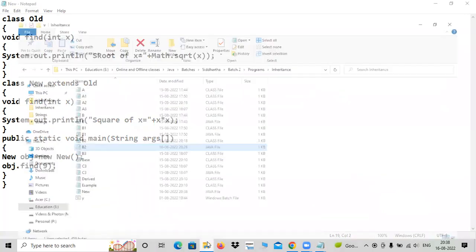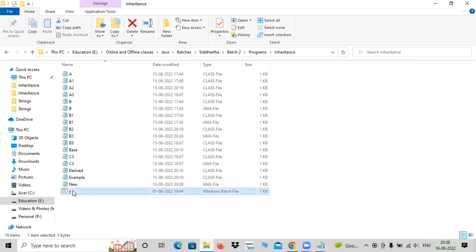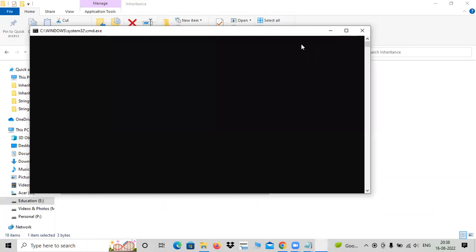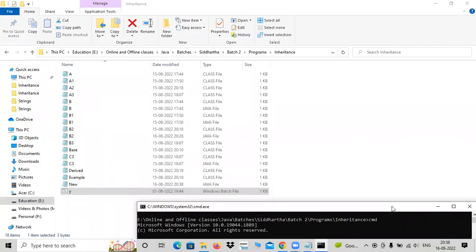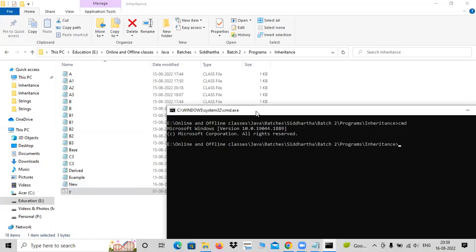Now let us run the program. See, I told you another story. How many classes are there in this program? Two classes. What are they? New and old. See, there are no new and old. Only one new.java is there. But if you compile, new dot class file will be created and also old dot class file will be also created. See that.